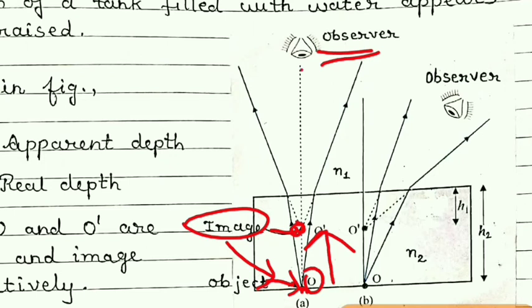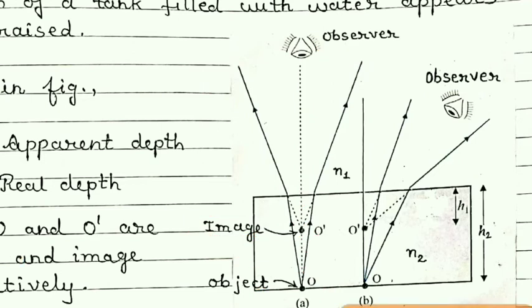So here a vertical view is shown, and if you are viewing the same object sidewise, you can see this is a side view. Here there is an object. In that case also, this actual object appears to be here at this position O dash.